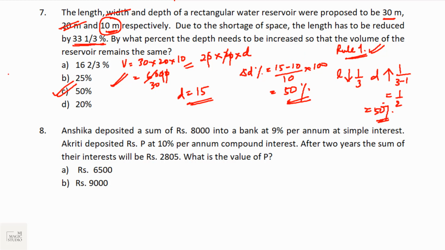And just to summarize, what is the rule? Rule 1 is the line changing rule. If x into y is constant, and if x is reduced by a by b, y should be increased by a upon b minus a to keep the product constant. So here length is reduced by one third, 1 by 3. So depth needs to be increased by 1 upon 3 minus 1, that is 1 by 2, 50%, to keep the volume intact.